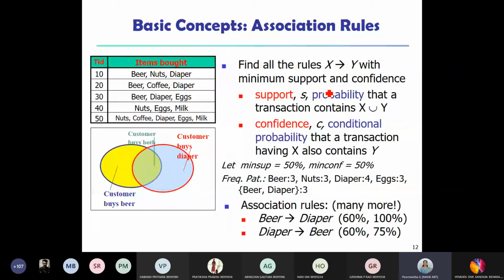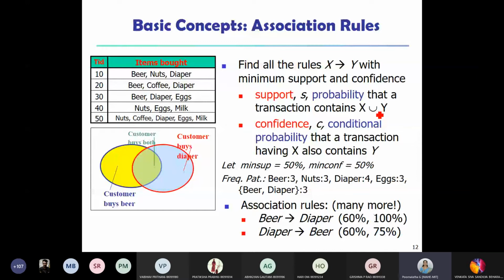Please note here, don't get confused with this notation. In terms of mathematics, this might be a union, an item present in either this or this. But here the meaning is a transaction which contains both X and Y. This is a standard notation which has been used in data mining for many years, and people have accepted it.